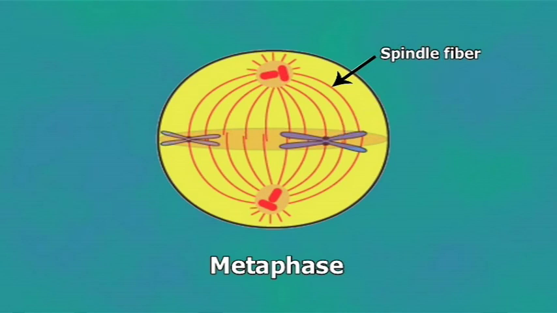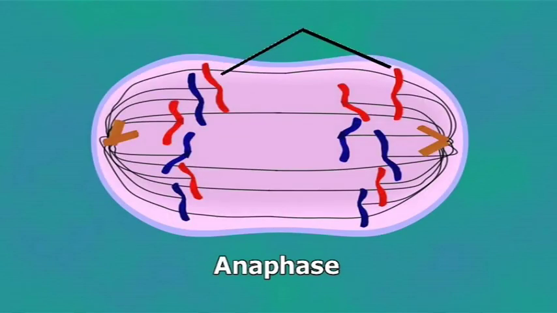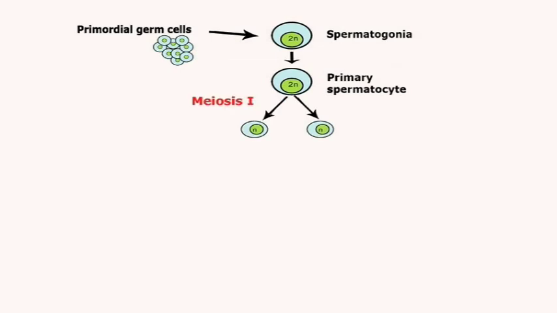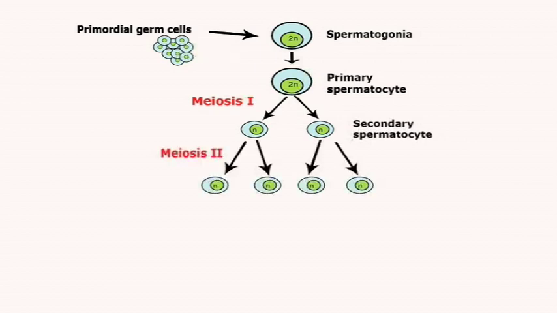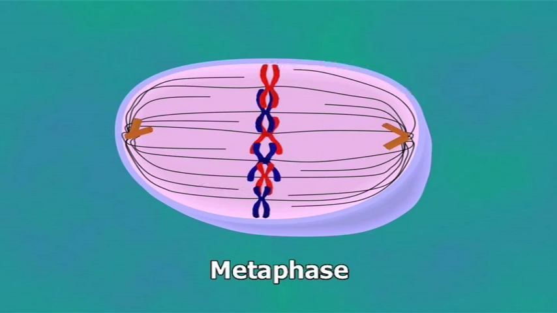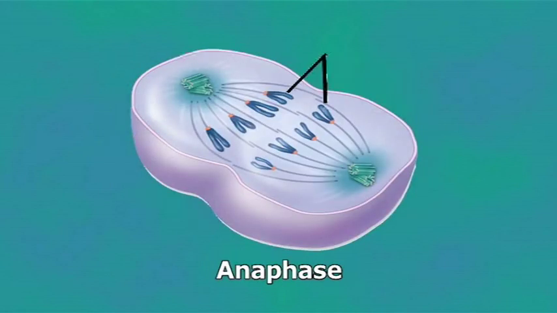During metaphase, centromeres become attached to the spindle fibers. During anaphase, 2 chromosomes separate from one another and are drawn to the opposite poles. At the end of the telophase, 2 haploid daughter cells emerge from the spermatocyte and are known as secondary spermatocytes. Second meiosis. Each secondary spermatocyte produces 2 haploid spermatids. At metaphase, the centromeres align along the equatorial plate and duplicate. During anaphase, the daughter centromeres, with the help of the spindle fibers, move to the relevant poles.